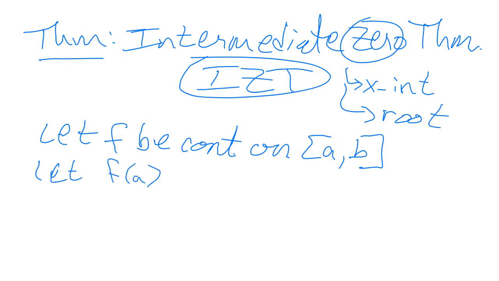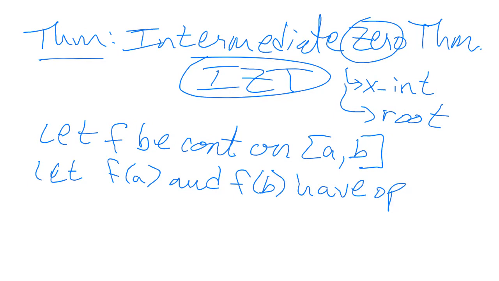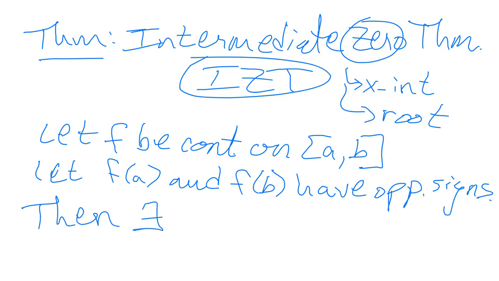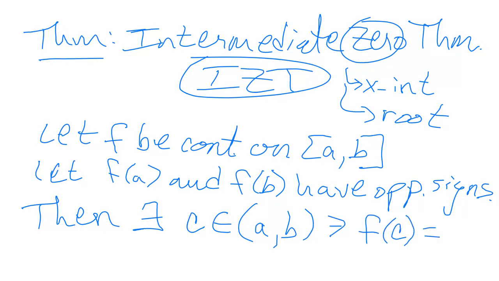That means one is positive and one is negative, so one's above the x-axis and one's below. Then there exists some number c strictly in between a and b, so not an endpoint, such that f of c equals 0. I'm going to draw a picture of this, and it should make sense.